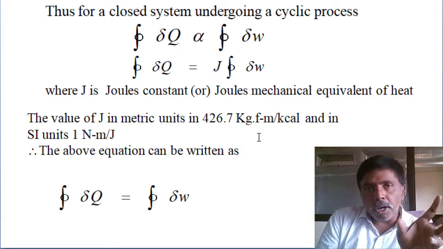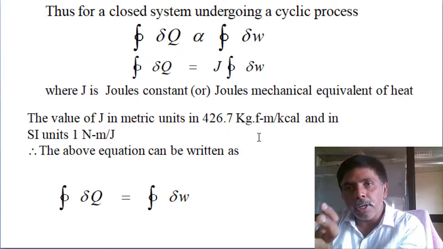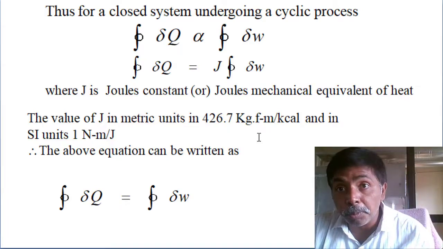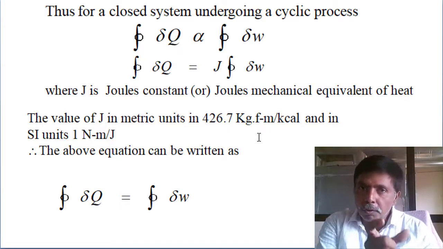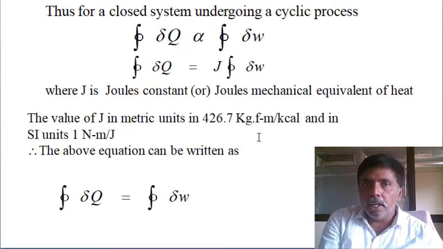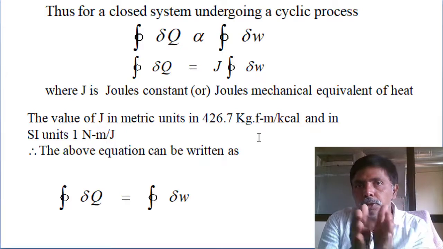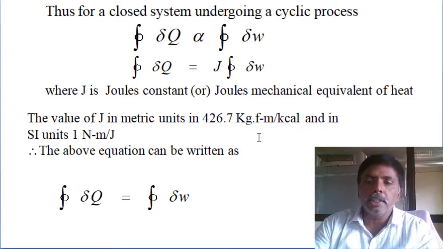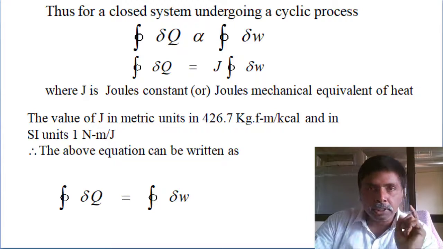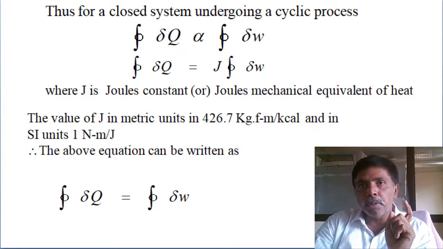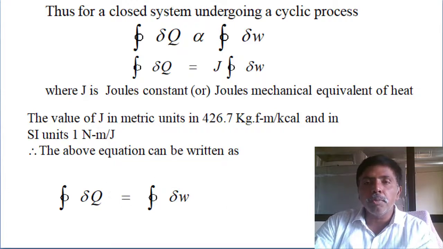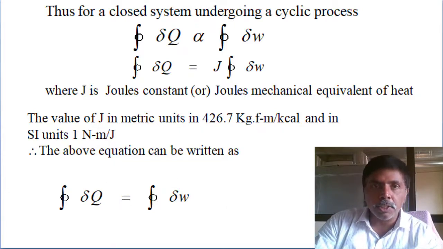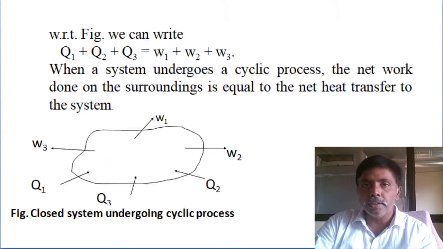So summation of all heat interactions equals summation of all work interactions. From his experiment in cyclic operation, whatever heat interactions are taking place, the total summation of heat interaction equals the summation of work interaction. Cyclic integral of dou Q equals cyclic integral of dou W. This is the first statement of the first law of thermodynamics: closed system undergoing cyclic process. So there is no accumulation of energy. Whatever heat we supply in cyclic operation, total heat is converted as work.